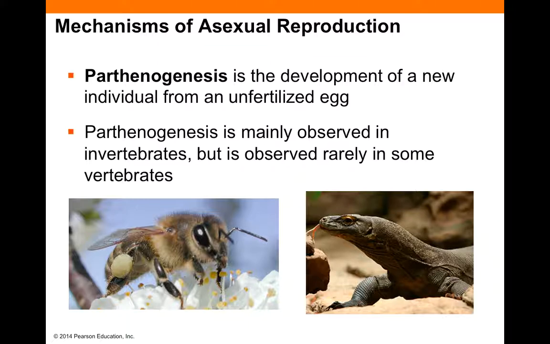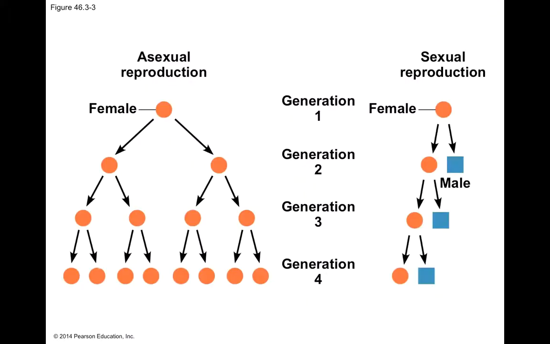So what are the pros and cons of each type of reproduction? Let's take a look. Remember that the whole point of reproduction is to continue the population of the species, because if reproduction stops, then the species will become extinct, and that would be bad.